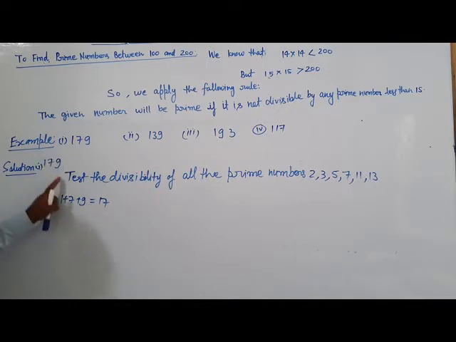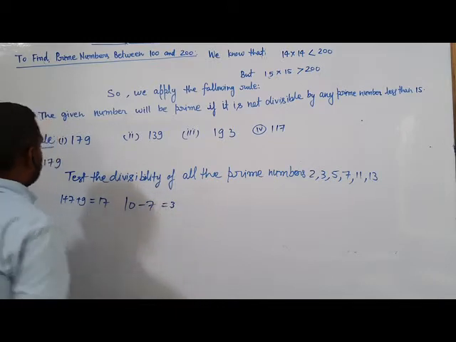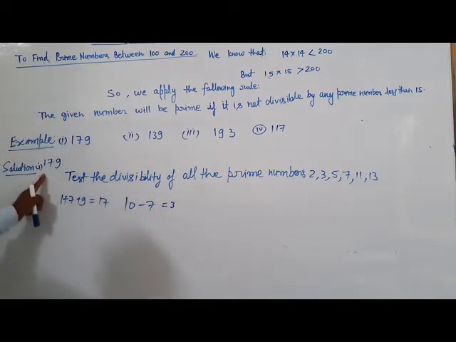The unit place is not 0 or 5, so it will not be divisible by 5. It is also not divisible by 7. And 11: 10 minus 7 equal to 3, this is not divisible by 11, and it is also not divisible by 13.